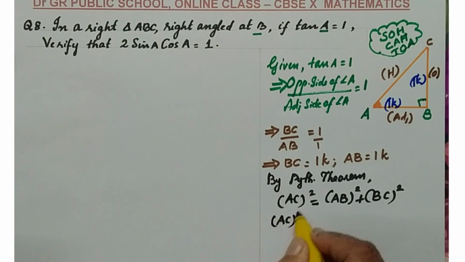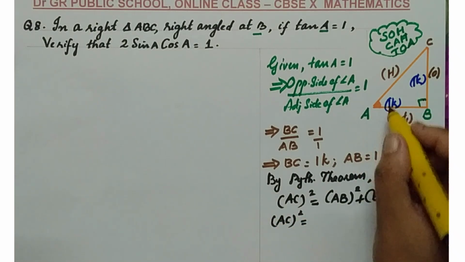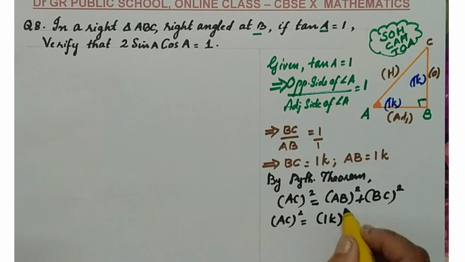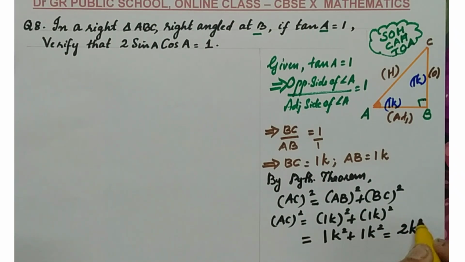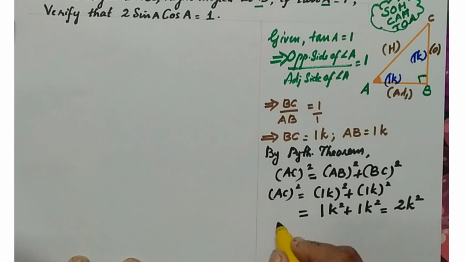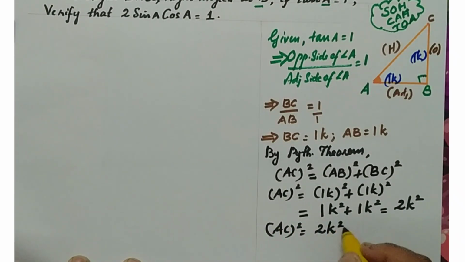AC square equals AB, which is 1K, the whole square, plus BC also 1K, the whole square. 1K square plus 1K square equals how many K square? 2K square. AC square equals 2K square, which implies AC equals square root of 2K square.